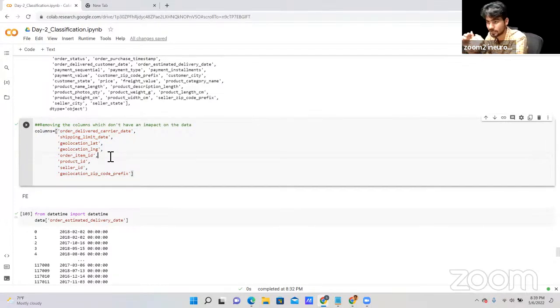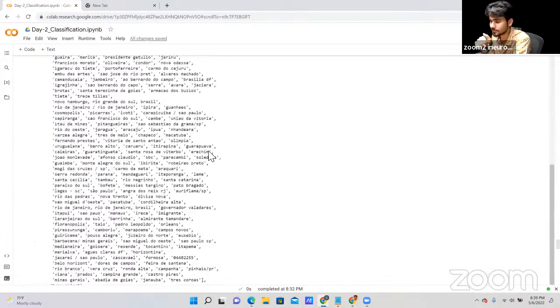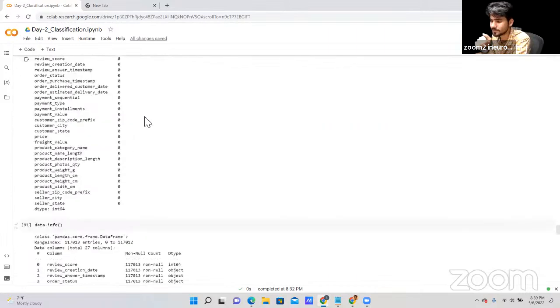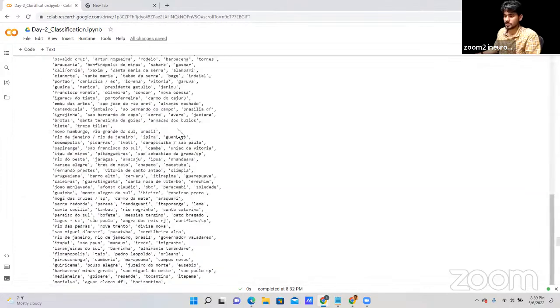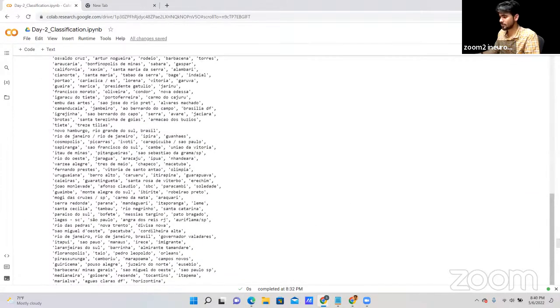After removing the unnecessary columns and treating the missing data, then we can start work on the feature engineering part. I hope till here everyone got it.